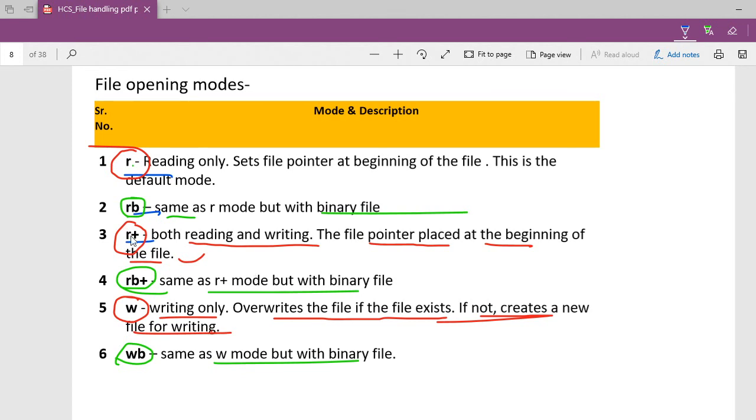Whether you can open it. So how many modes are available for a text file? Read mode, then write mode, append mode. These three are there, and these three do have some higher versions also: read plus, write plus, and append plus. Got it? You need to know about this one.